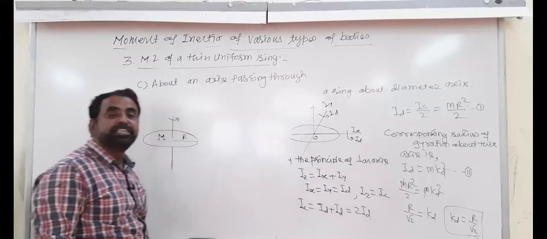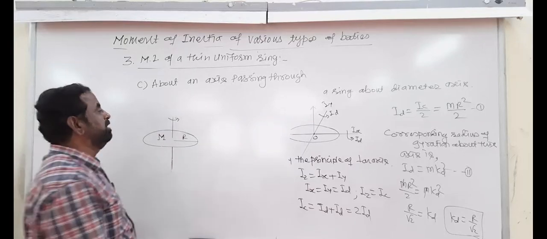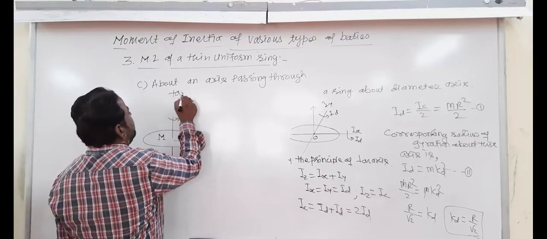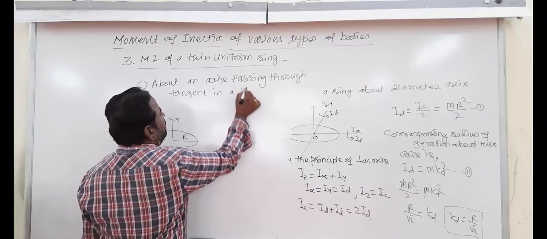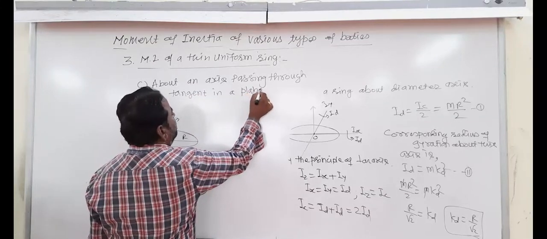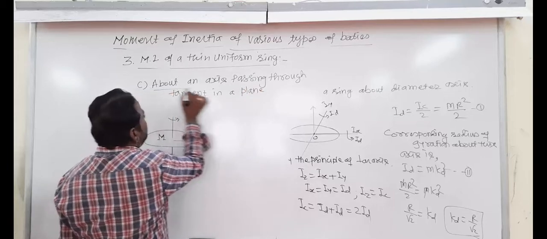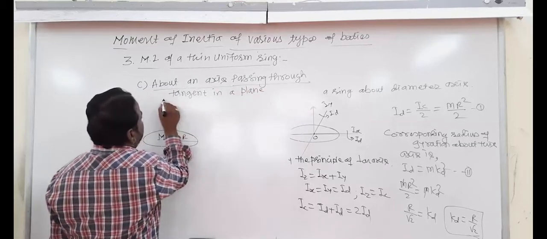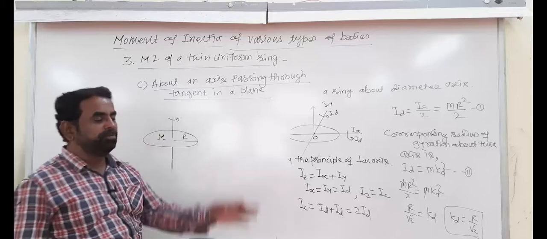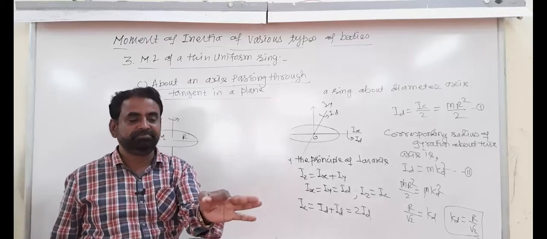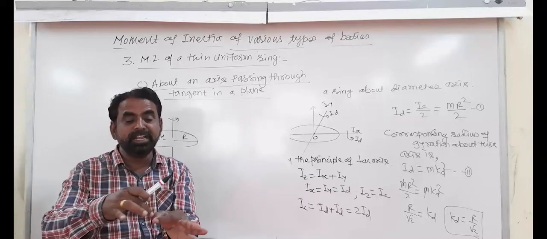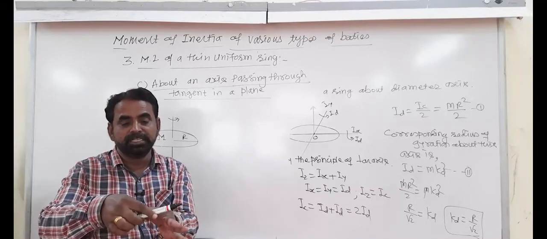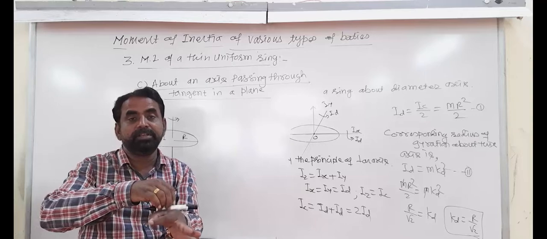About an axis passing through, tangent in a plane. It is very, very important. Tangent in a plane and tangent to the plane. Tangent in a plane, this is the ring, tangent, just touch. This is the ring and just touch this, tangent in a plane.